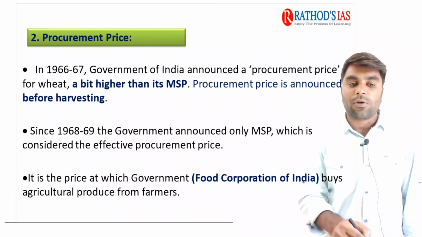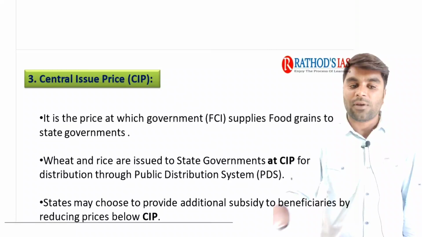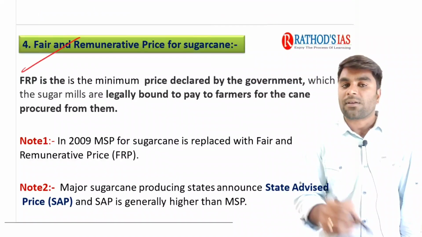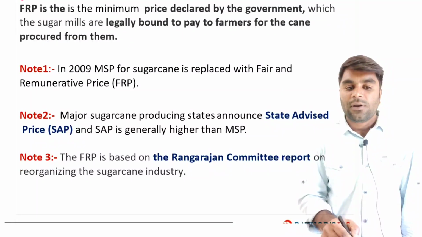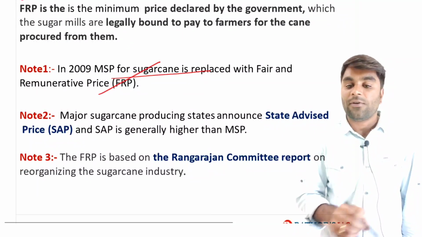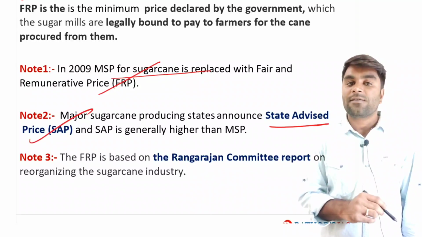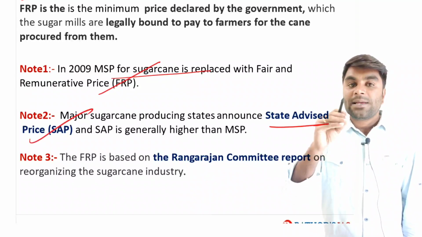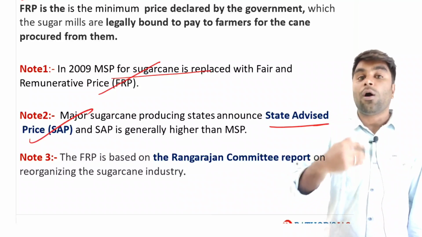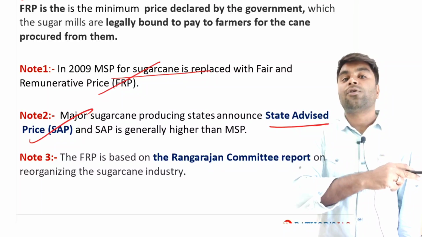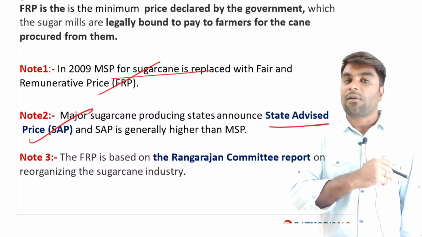Next, we have the procurement price, the four different kinds of prices that we have discussed. The central issue price. Next, the fair and remunerative price. Right. In 2009, MSP for sugarcane is replaced by the fair and remunerative price. You need to remember, we have another price called state advised price. State advised price is nothing but a price announced also for the sugarcane, but it is over and above the fair and remunerative price announced by the government of India.